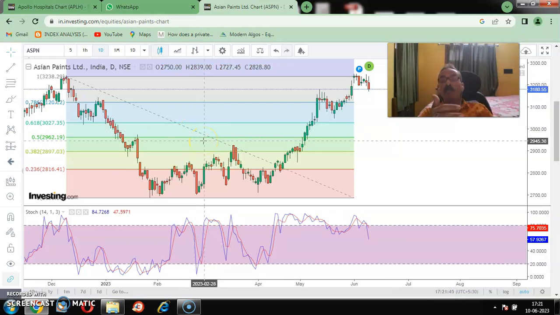How can we make a trade during an uptrend? By plotting the Fibonacci retracement, in the very next video I will come up with that concept. Okay, this is as far as Fibonacci retracement is concerned.